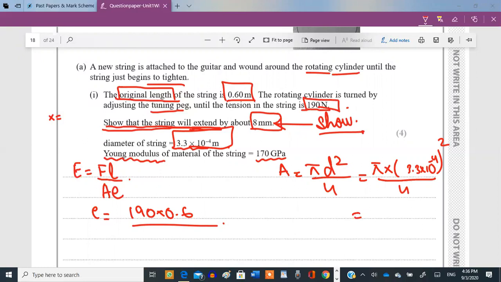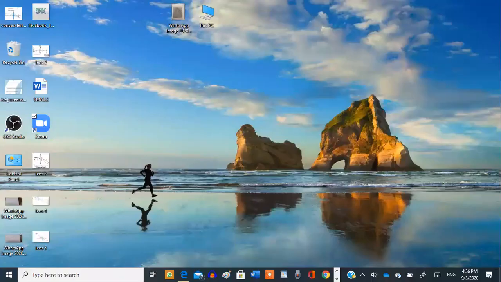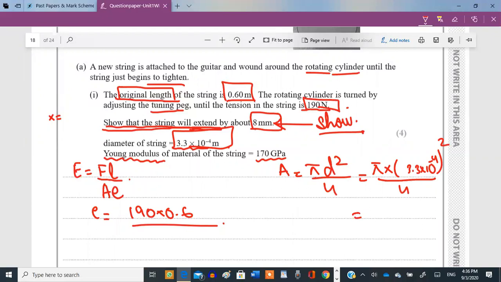Okay, can you please calculate the answer? Pi d squared upon 4. (2.59 into 10 to the power -4). Wait, I'm getting 8.55 raised to the power. I did not square it. Oh no, that's 8.55 into 10 to the power -8. Okay, yeah, that's the answer.